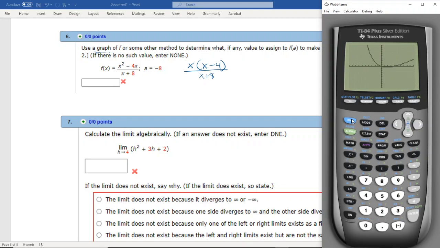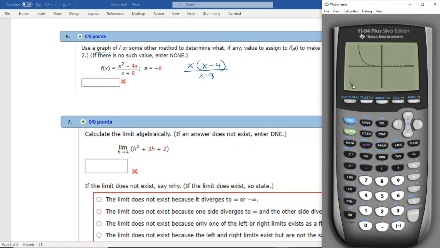Let's go to window, and let's make our y value larger. Let's go to 100 and maybe make our y minimum -100, so that we can see it. Okay, so it's way down here.